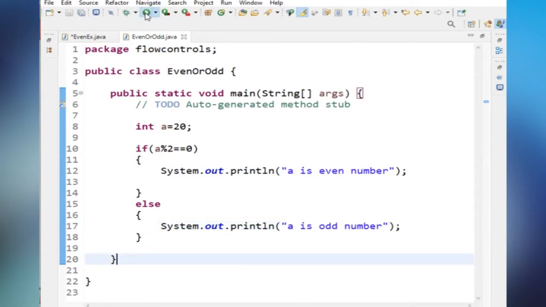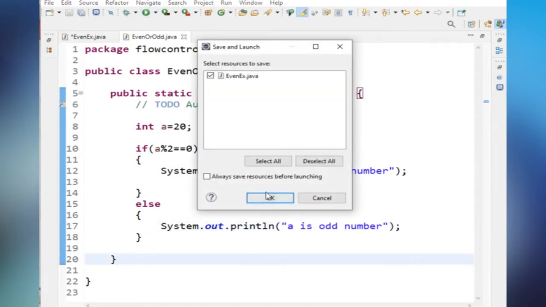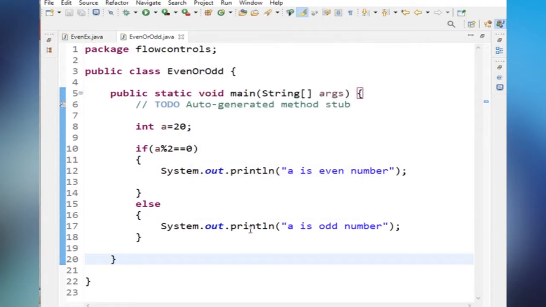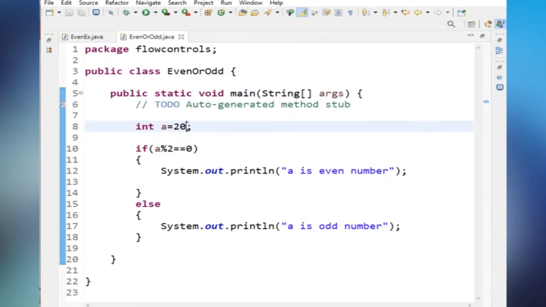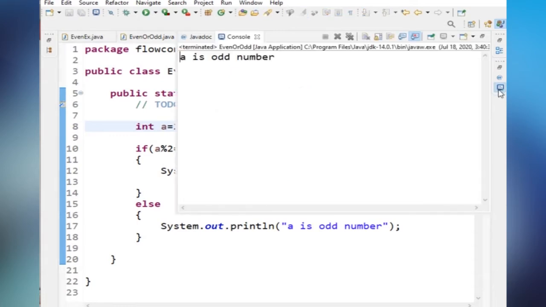So let us execute this program. Let us see. A is even number, because it is 20. Now I'm taking it as 23 and running the program. Check in the console. So A is odd number.